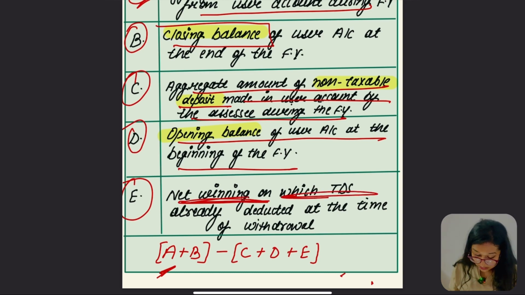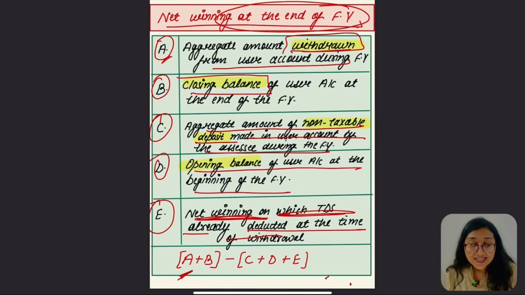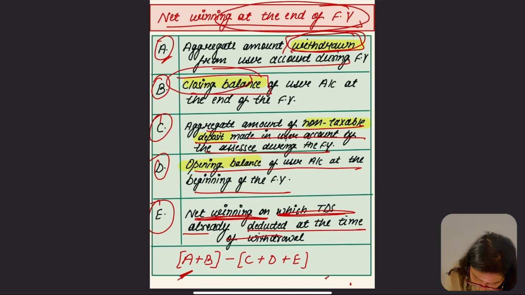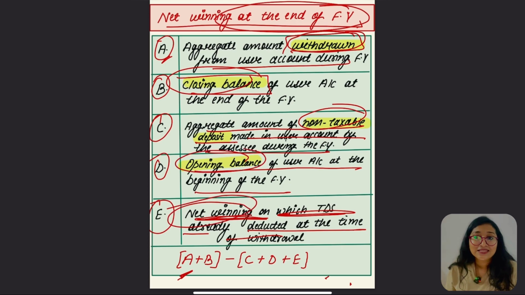E says about the net winning on which TDS was already deducted at the time of withdrawal. So the formula is A plus B minus the sum of C, D and E. We add withdrawal and closing, and from this we deduct the non-taxable deposit, the opening balance, and then the net winning on which TDS is already paid.